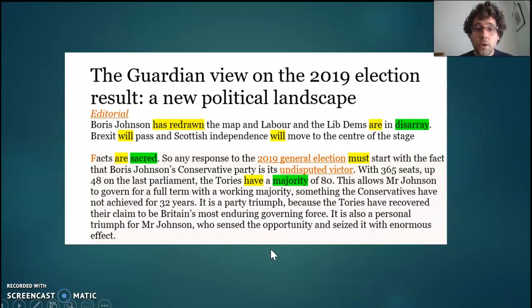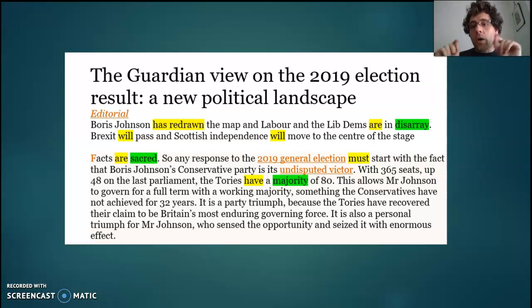This is the Guardian one. I wanted to show some examples here. So Boris Johnson has redrawn the map. That's perfective aspect there. Okay, it's present tense. He has done it, but it's been redrawn. It happened last night because the elections just happened. Okay, notice the contrast with the next bit.